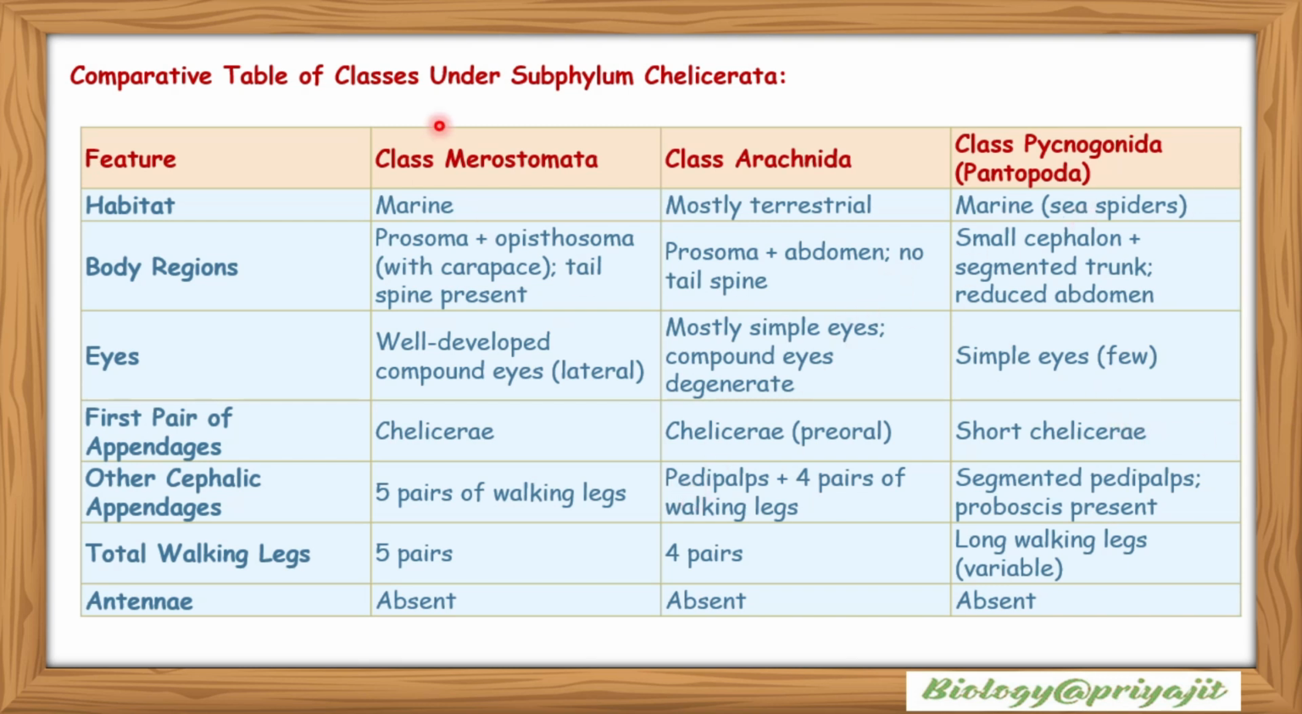First pair of appendages: class Merostomata have the chelicerae, class Arachnida have the preoral chelicerae, and Pycnogonida have short chelicerae. Other cephalic appendages: Merostomata has 5 pairs of walking legs, Arachnida has pedipalps and 4 pairs of walking legs, and Pycnogonida has segmented pedipalps. Their proboscis is present. Total walking legs: Merostomata has 5 pairs of legs, Arachnida has 4 pairs of legs, and Pycnogonida has long walking legs which are variable. Antenna: in Merostomata, antenna is absent. In Arachnida, antenna is also absent, and in Pycnogonida, antenna is also absent.